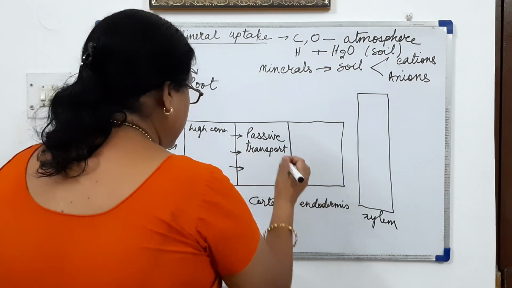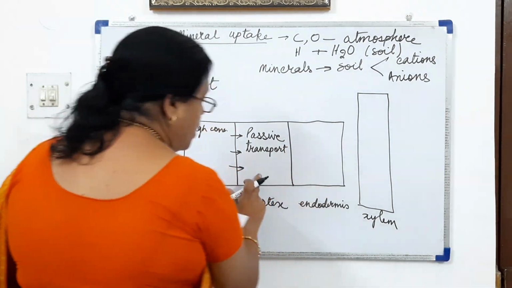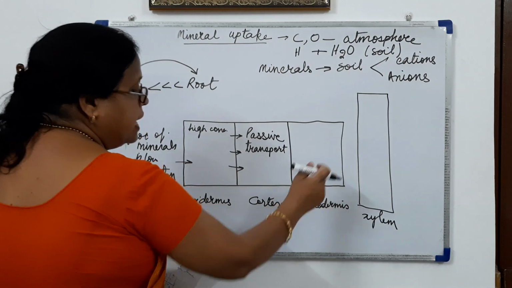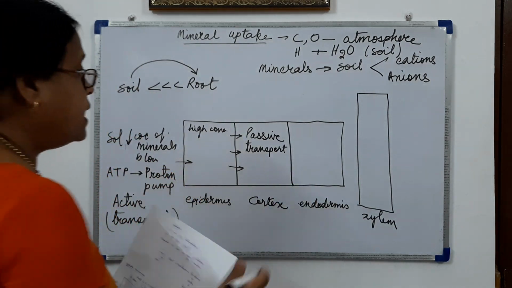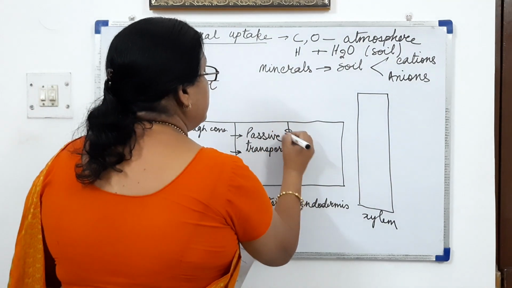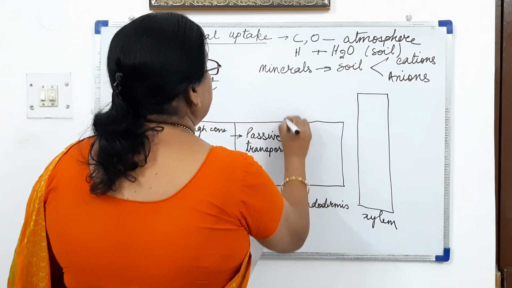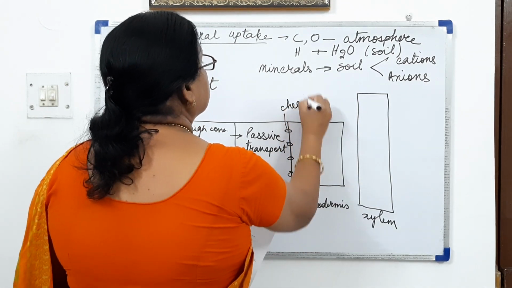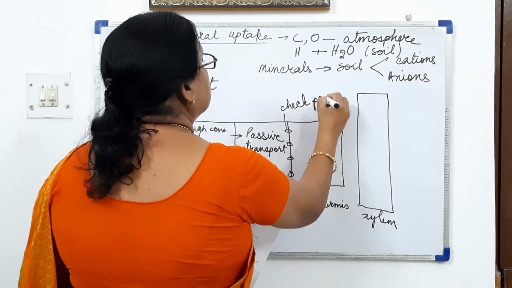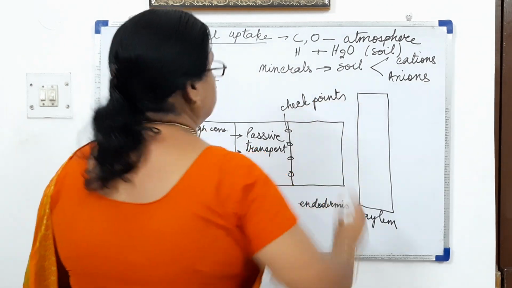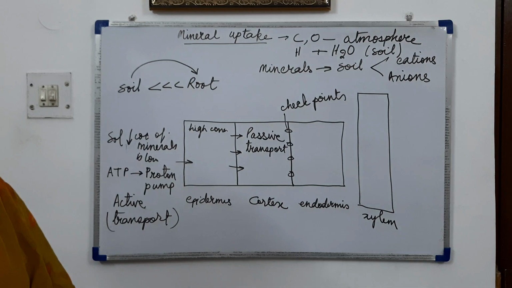And when they are passing from cortical cells to the endodermal cells, between the passage of them, there are checkpoints.